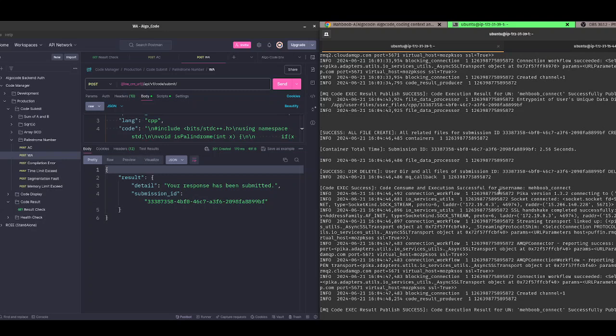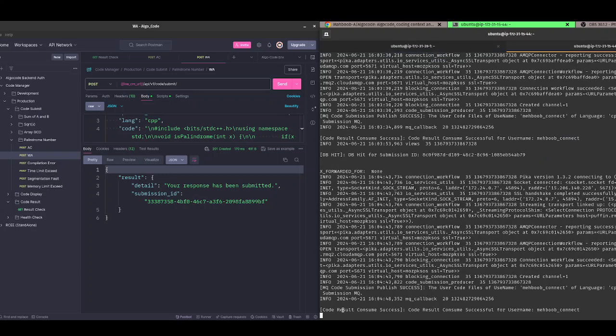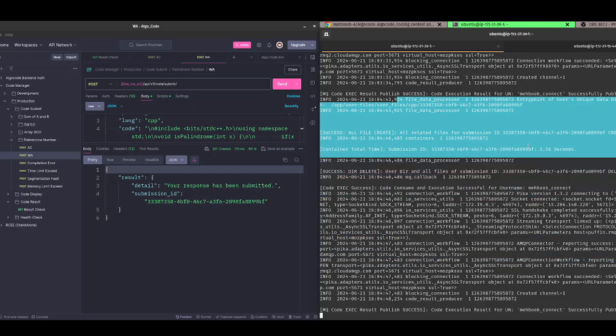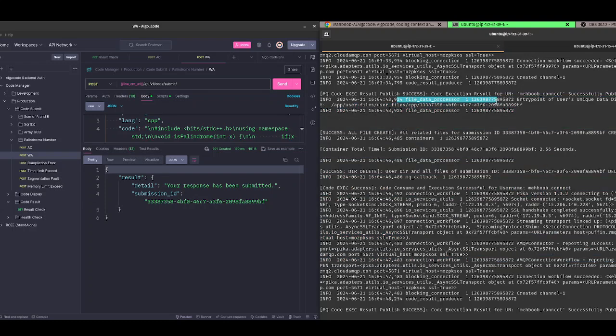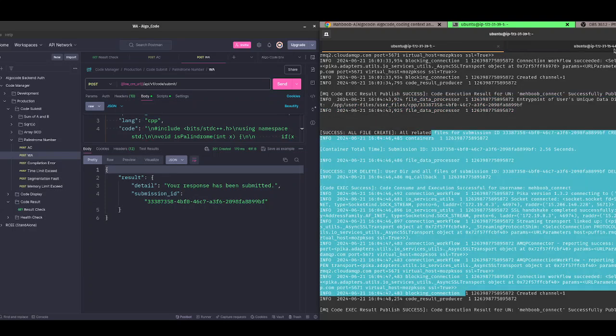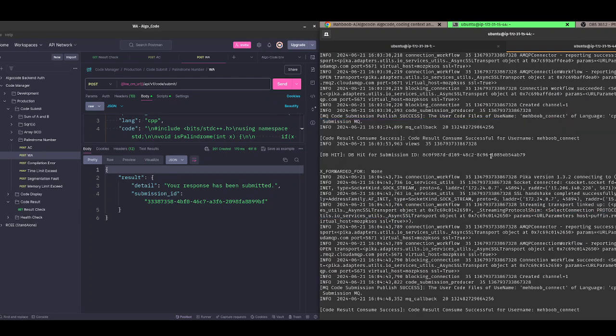Yeah, RC engine also processed. It also takes 2.56 seconds. The code manager also caches the result. So this is the server of RC engine, the C++ judge, and this is the code manager that actually manages it. You see the code manager on the algocode site.